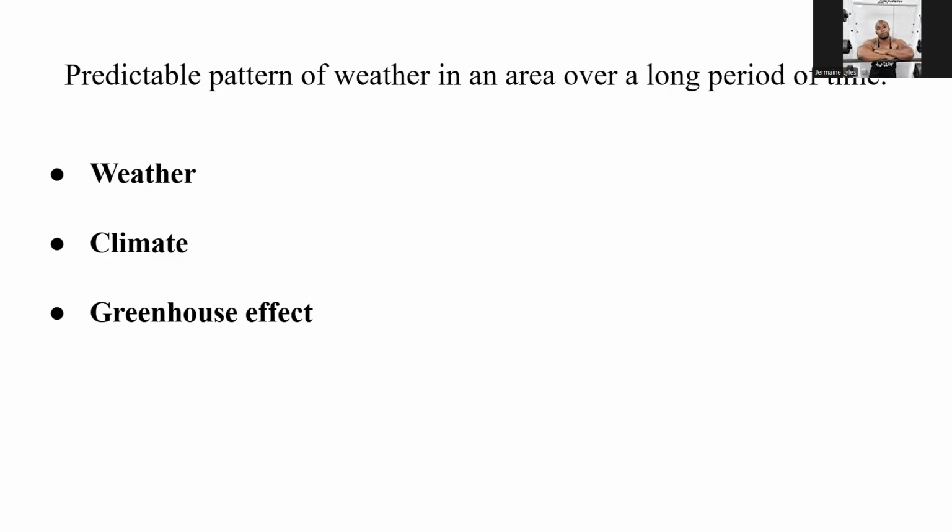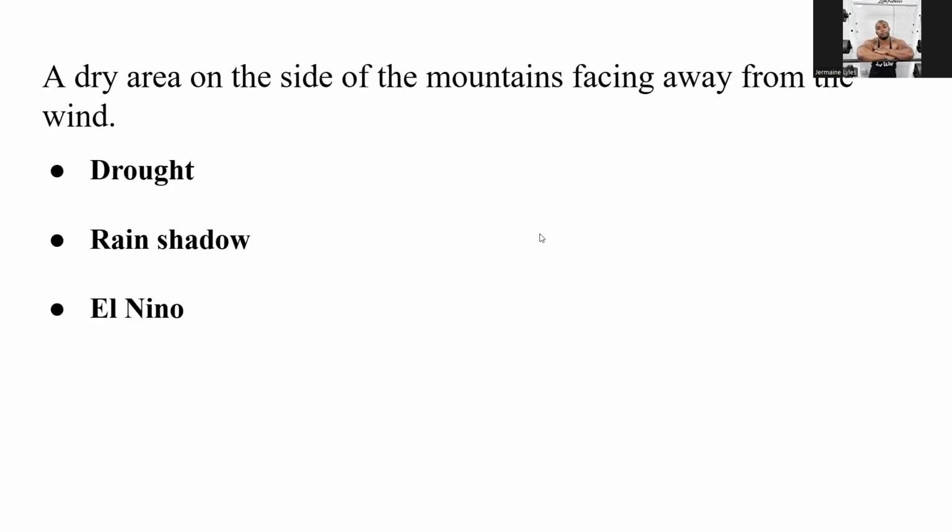Predictable pattern of weather in an area over a long period of time. Now, we've already talked about what weather is. We've already talked about greenhouse effect. So just by process of elimination, we know that that is climate. The weather pattern over a long period of time. Weather is minute by minute. Climate is a long period of time.